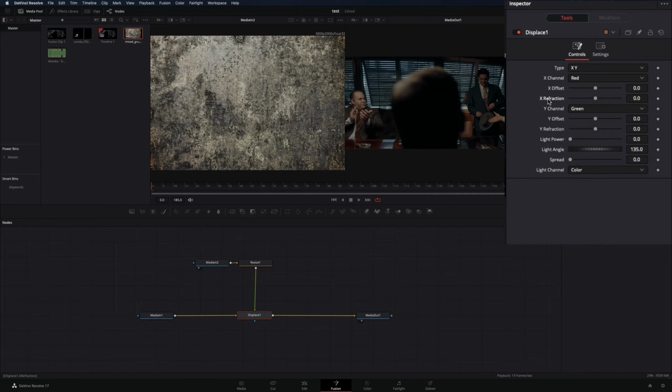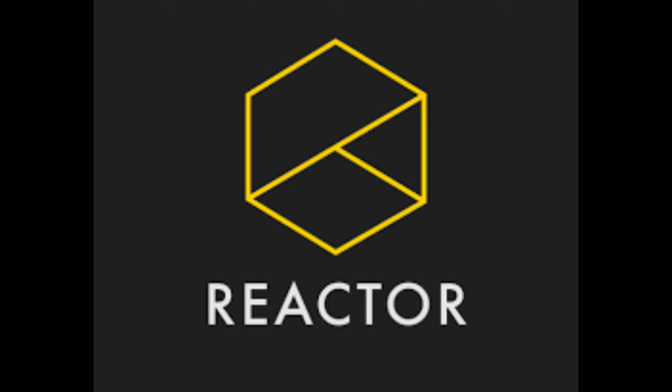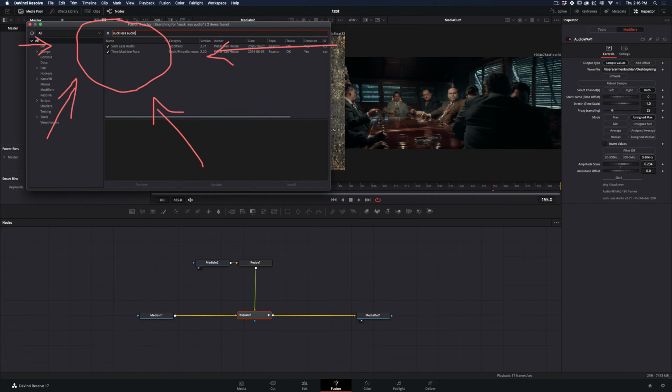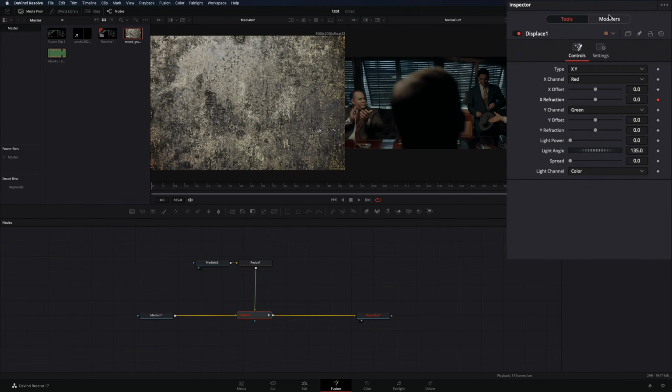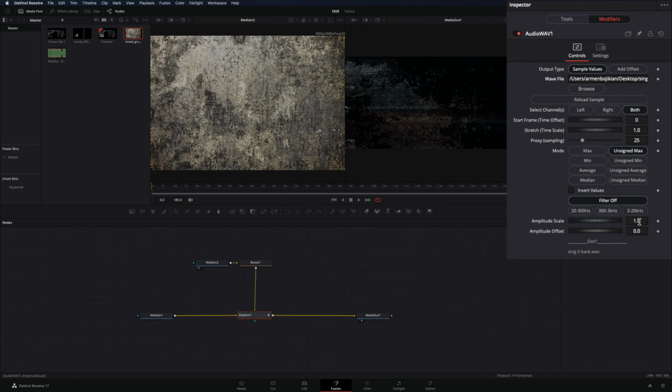Right-click in the X refraction and select Modify with Audio. For this you'll need to install the Reactor plugin and activate the Suck Less Audio modifier. Go to the Modifiers tab, browse the song file, make sure that it is in wave format.